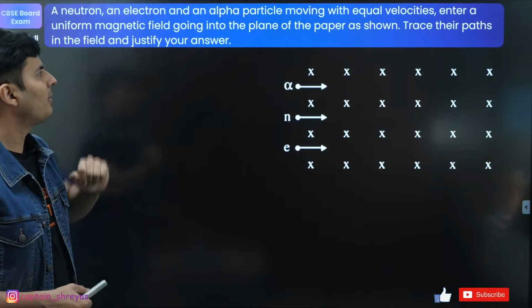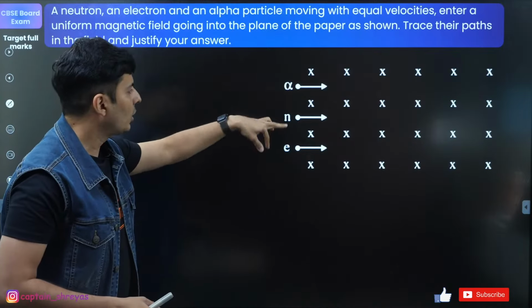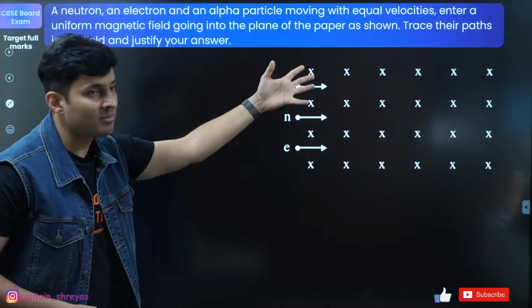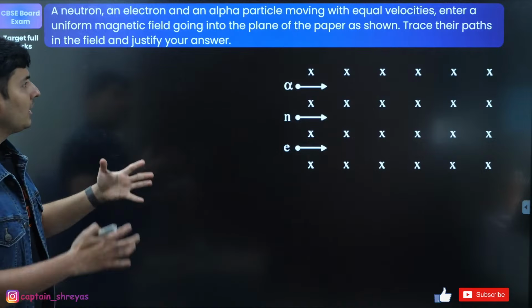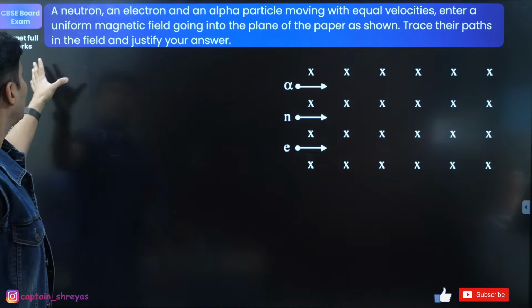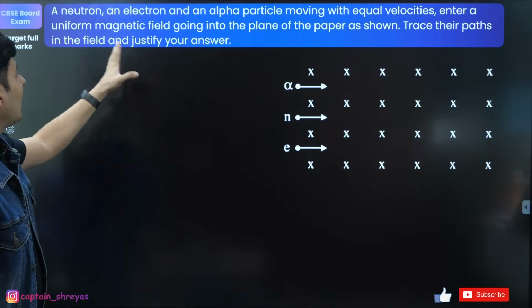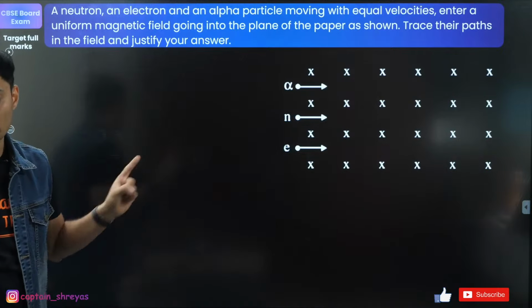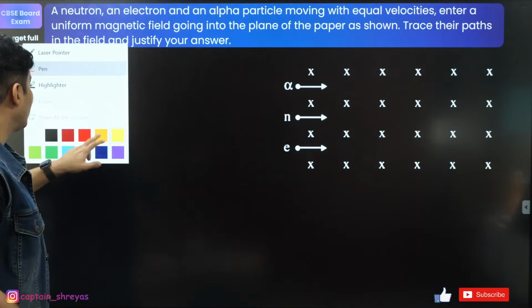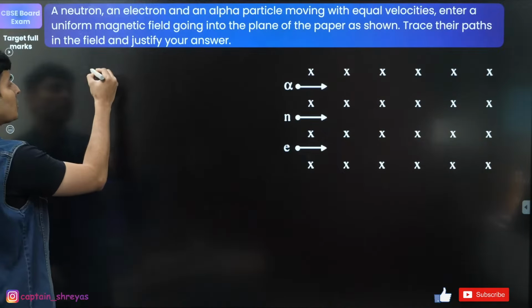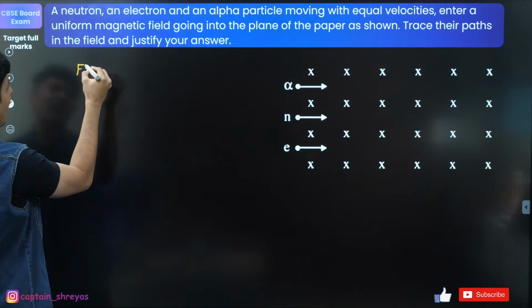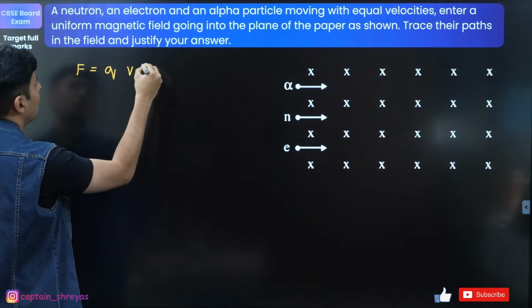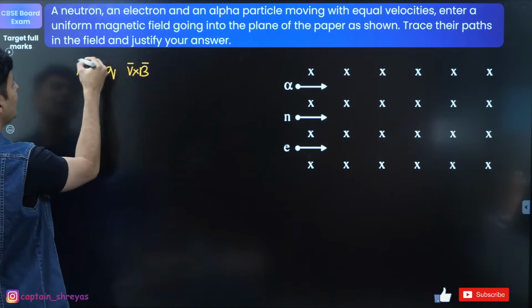Neutron, electron and alpha particle moving with same speeds enter a magnetic field going into the plane of the paper. Their path, how will it be? And justify your answer. You have to show the path in the exam. Yes, this kind of question can also come in JEE obviously. So remember, the force acting is always given by QV cross B.